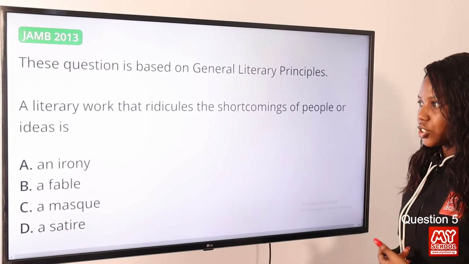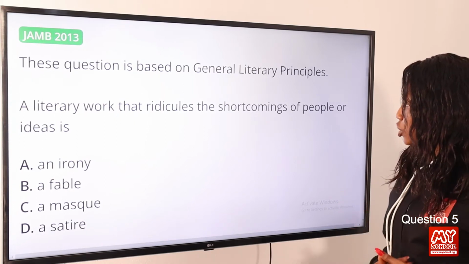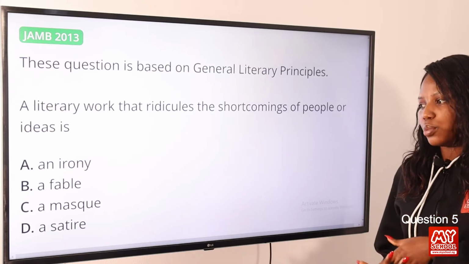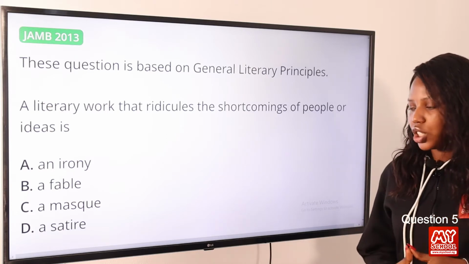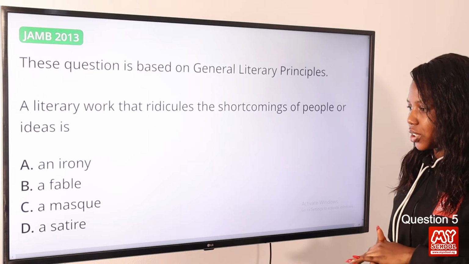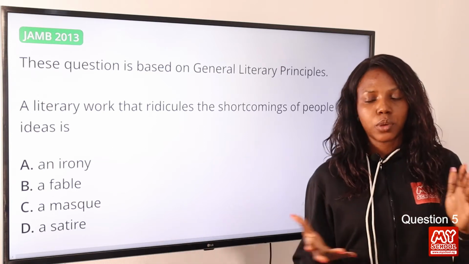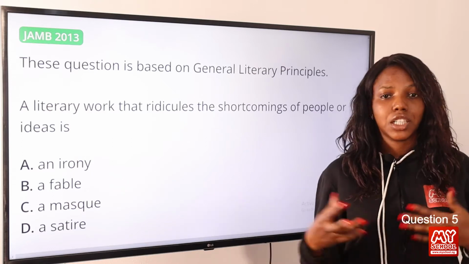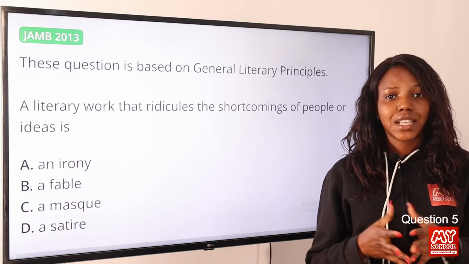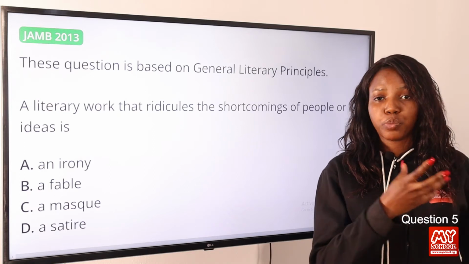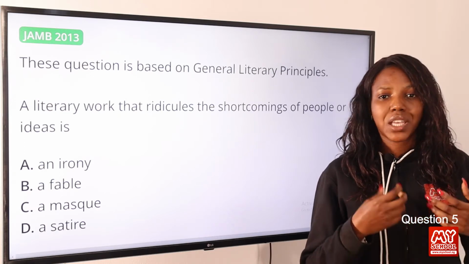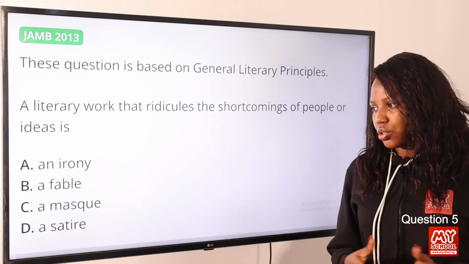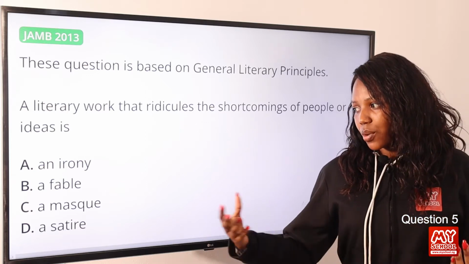Question 5. A literary work that ridicules the shortcomings of people or ideas is dash. Option A, an irony, option B, a fable, option C, a mask, option D, a satire. The answer to this question is satire. So when we look at satire, satire is the use of humor, irony itself, exaggeration to expose or criticize people's stupidity or people's wickedness or immoral acts, especially people in politics or other social issues. So option D is the correct answer to this question.